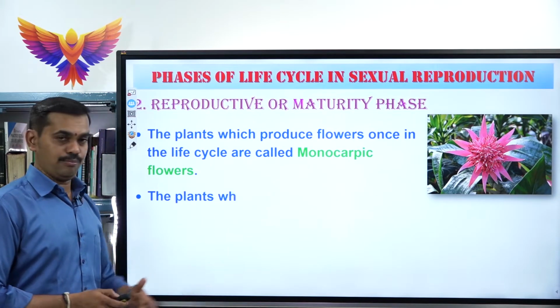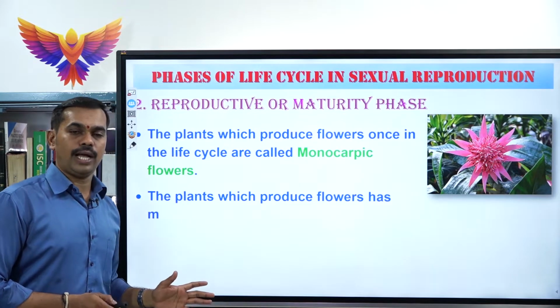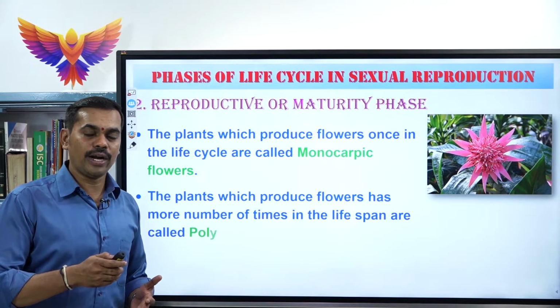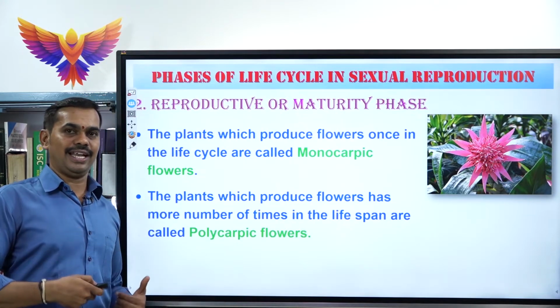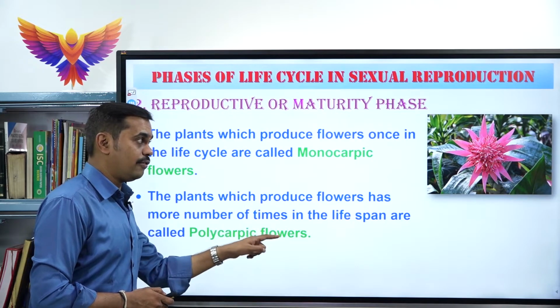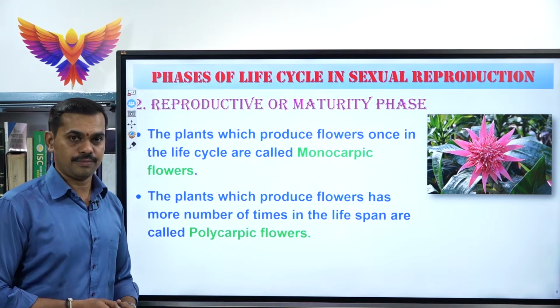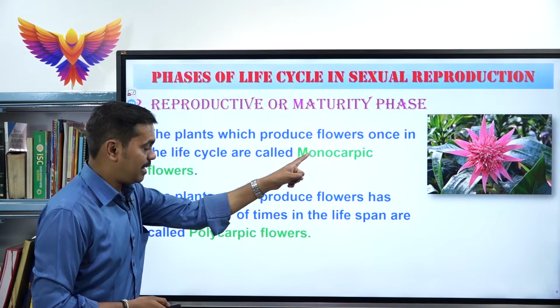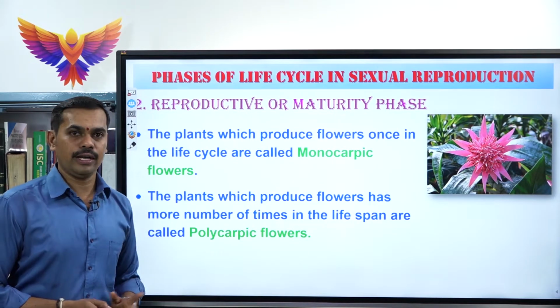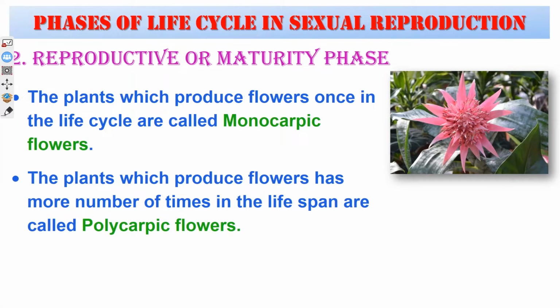And there are certain plants which produce flowers more than once, not only one time, but many times in their lifespan. Such plants are called polycarpic plants. Please make a note of the differences between monocarpic and polycarpic flowers. Very important, it will be asked in the theory part.